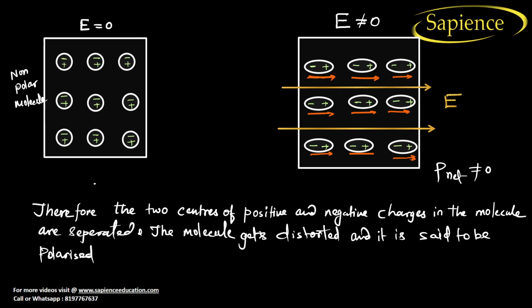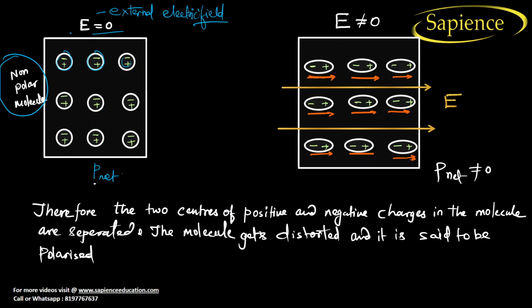Net moment is zero. So see here, this is your non-polar molecule. This is your external electric field. So this is zero. So when it is zero, what will happen? Since it is a non-polar molecule, no dipole moment is there. So what will happen? Dipole moment is zero here.